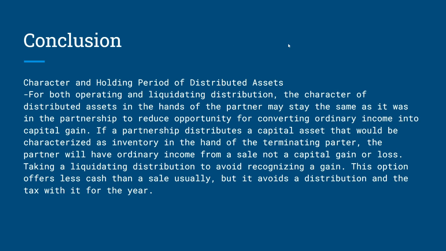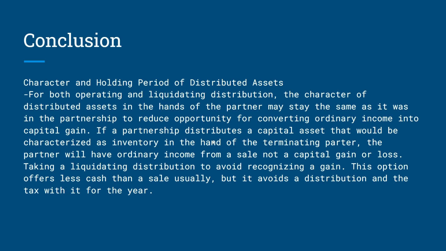For both operating and liquidating distributions, the character of distributed assets in the hands of the partner may stay the same as it was in the partnership, to reduce the opportunity for converting ordinary income into capital gain. If a partnership distributes a capital asset that would be characterized as inventory in the hands of the terminating partner, the partner will have ordinary income for a sale, not a capital gain or loss.